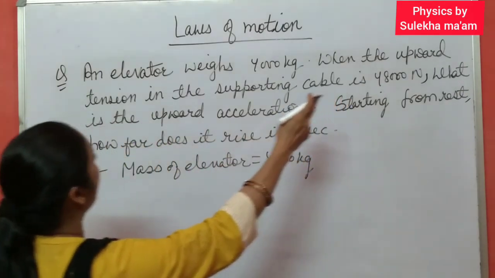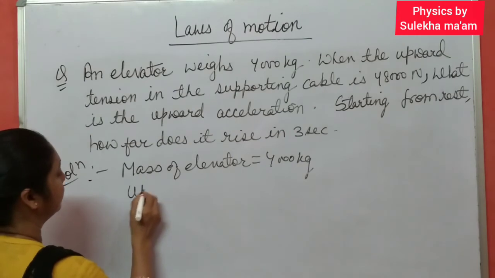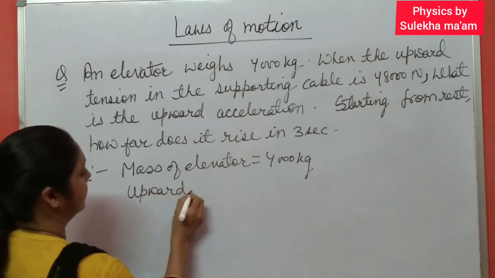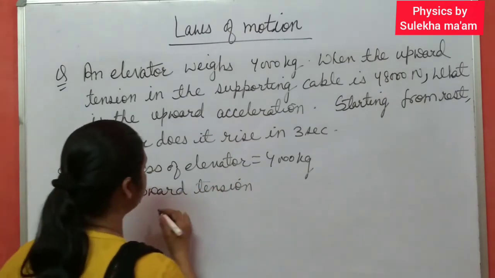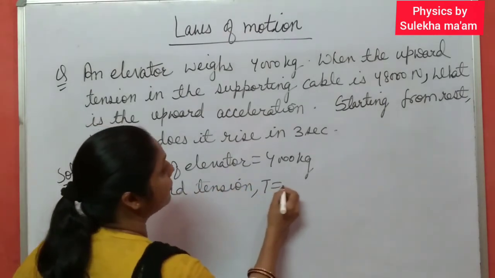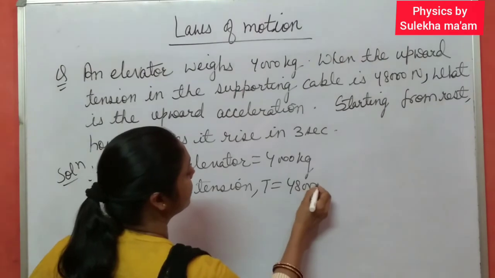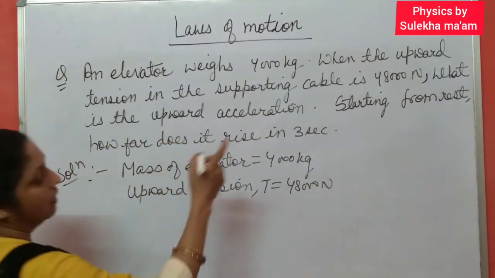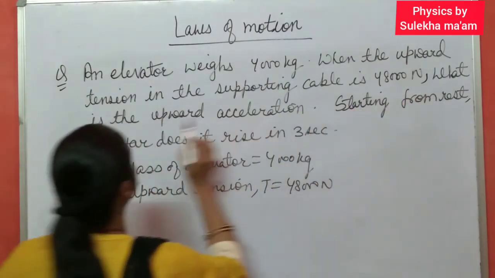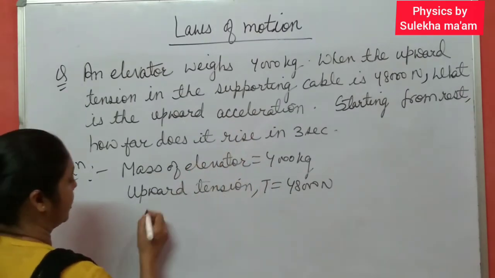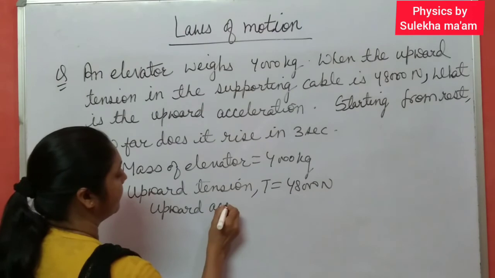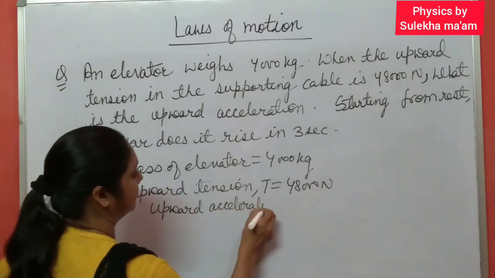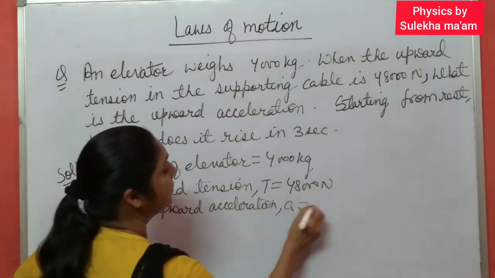With the help of this mass, you can find the weight of the elevator. And also the upward tension. Upward, here tension is there, in the string, in place of normal reaction. Upward tension T is how much? 48,000 Newton. Now you have to find what is the upward acceleration. It means a you have to find.